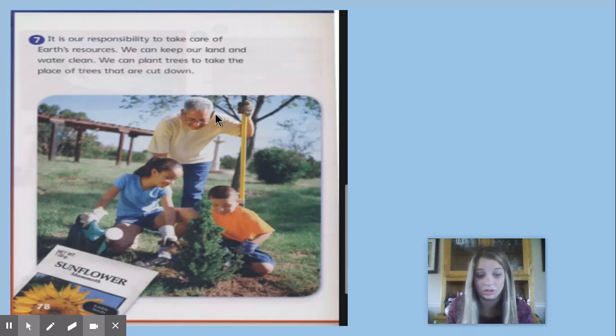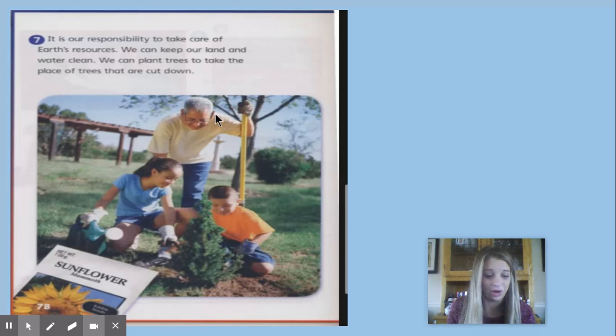So reduce, which is use less of a resource. So like turn off the light when you leave a room, walk or ride a bike instead of riding in a car. We have reuse, which is use something over again, like write on both sides of paper, save bags and boxes to use again. And then recycle is recycle items can be made into new things, like collect and recycle paper, cans, plastic, and glass.